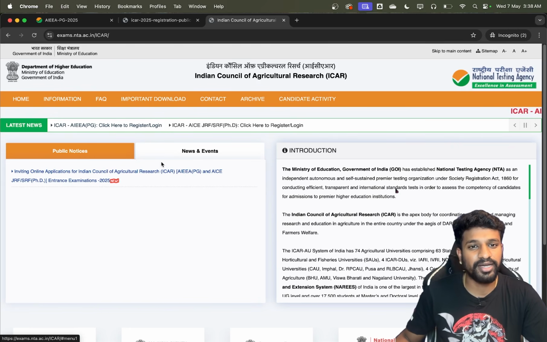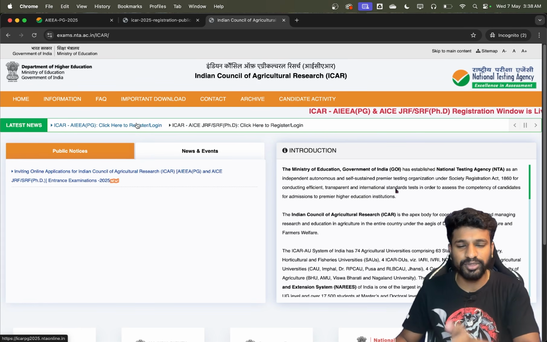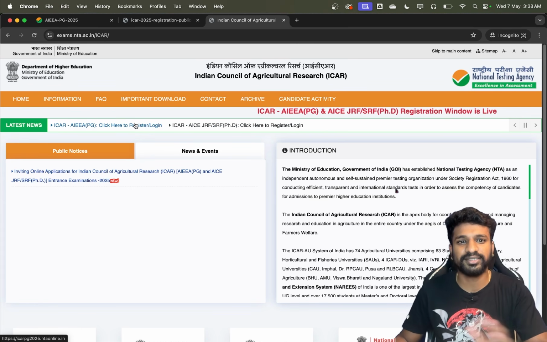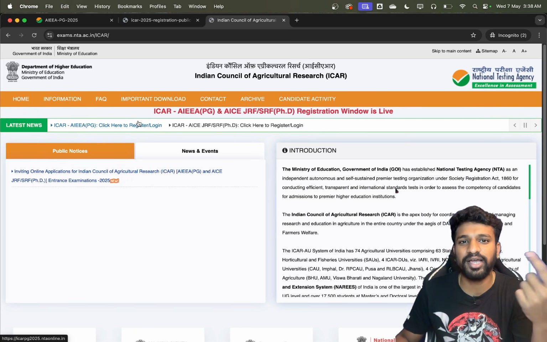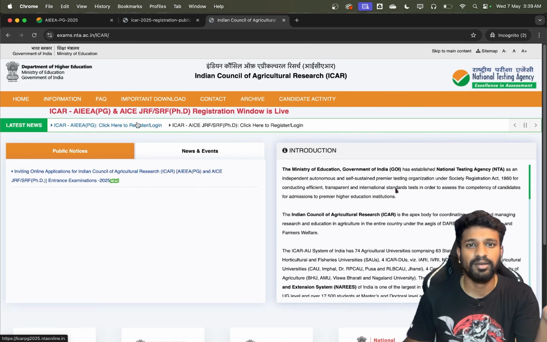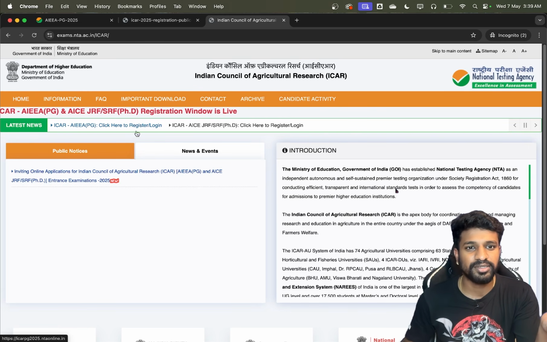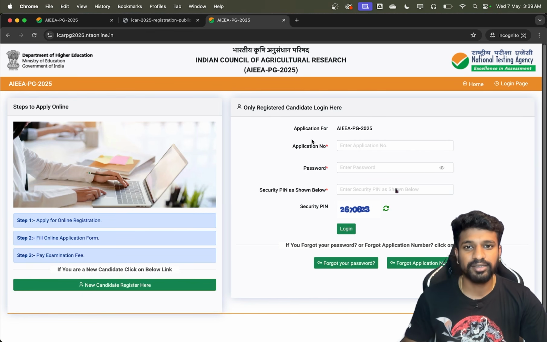Here they clearly mention the links to login or register for ICAR PG, and this one is for ICAR PhD. As I told you, both the exam forms are more or less the same. The main difference is that in the PhD they will ask you for the MSc details, and in the PG they will ask you for the UG or bachelor's BSc agriculture details. Fine. So you just click on this login. I'll be clicking on the PG login now, and this is the page where you have to register yourself.